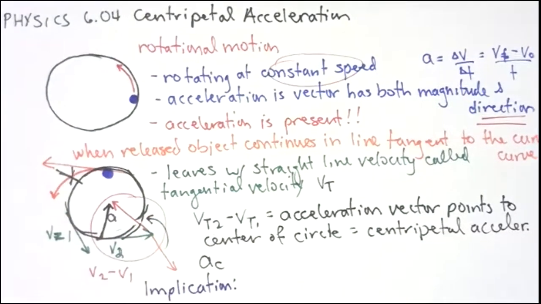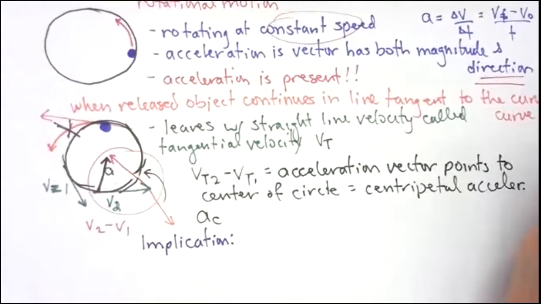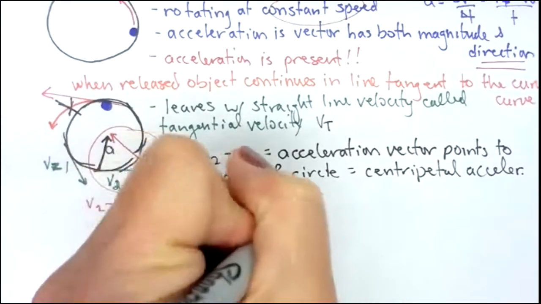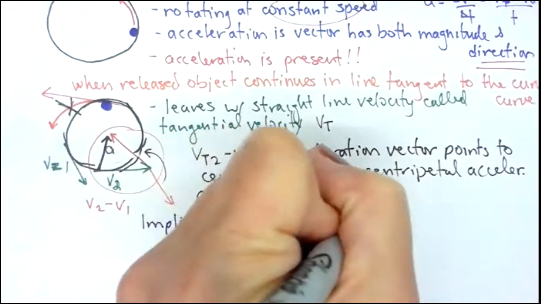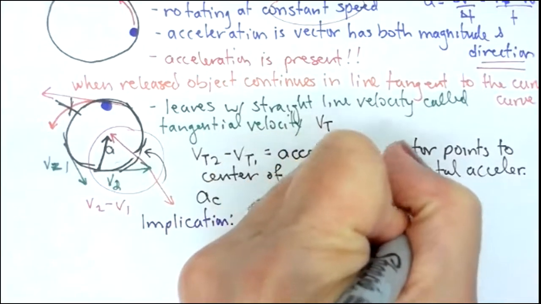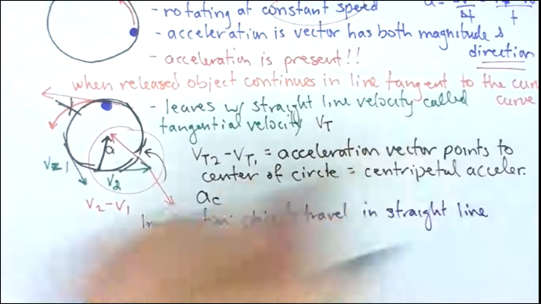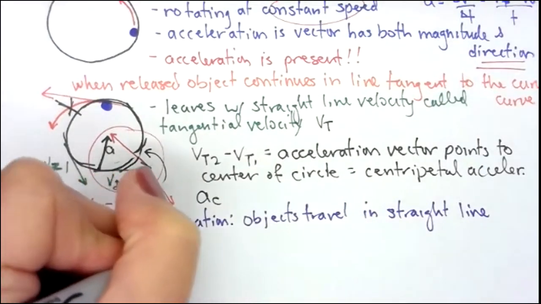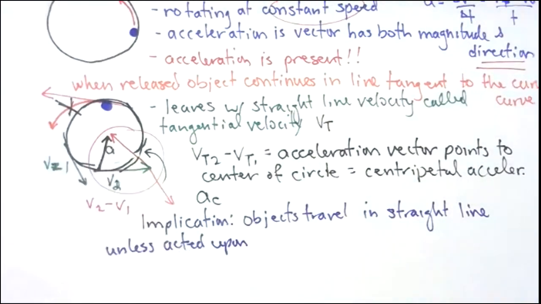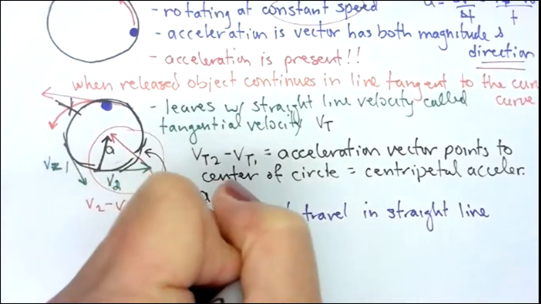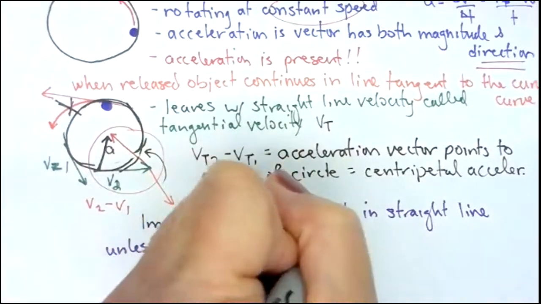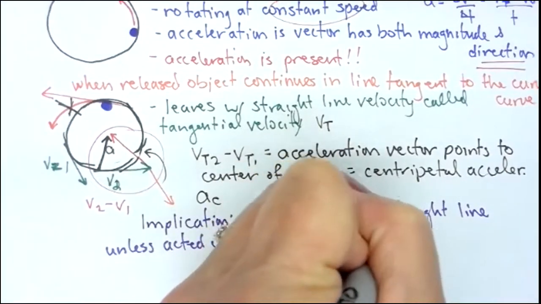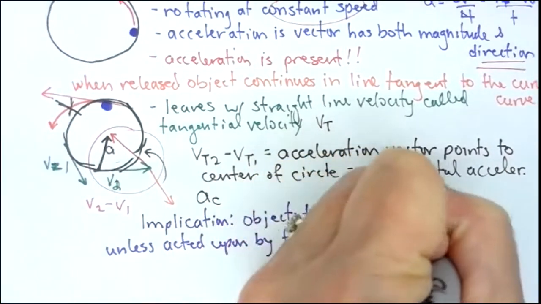The implication is that objects travel in a straight line unless acted upon by a force that, no pun intended, forces them to rotate. That forces rotation.